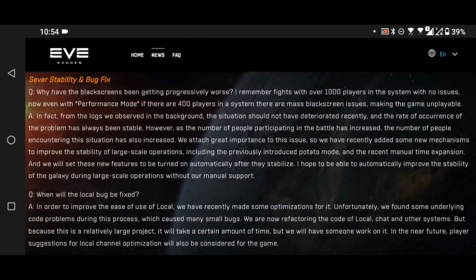Beyond this, it is worth noting when people sit there and go, oh, I remember fights with 1,000 players in the system with no issues. Yeah, back then we were mostly Tech 1, which meant mainly frigates and destroyers and some cruisers with 1 or 2 drones, and it wasn't until recently that drone doctrines became a thing.